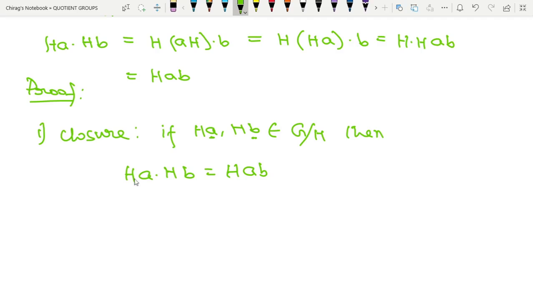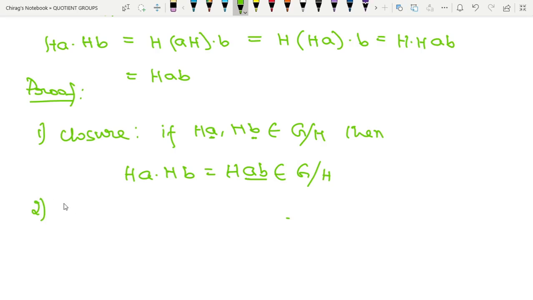So here HA into HB is equal to HAB. Now since A and B belongs to G, A into B also belongs to G. Therefore HAB belongs to G by H. So therefore closure property holds.